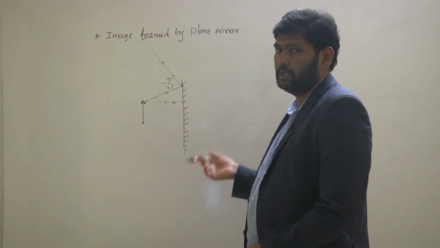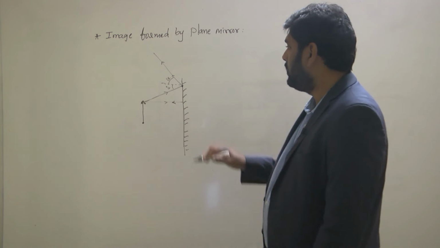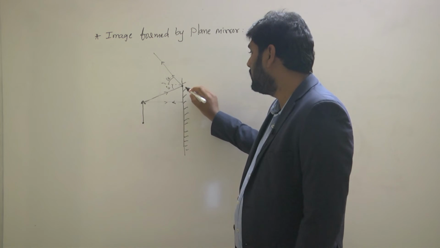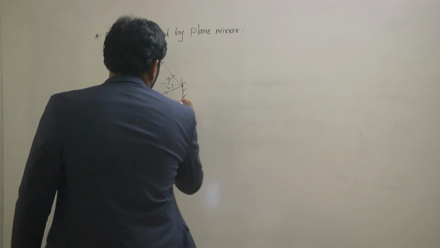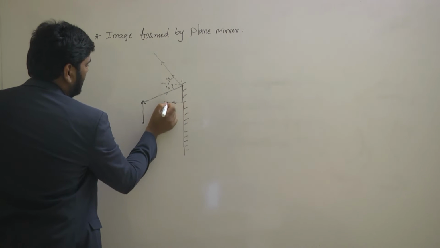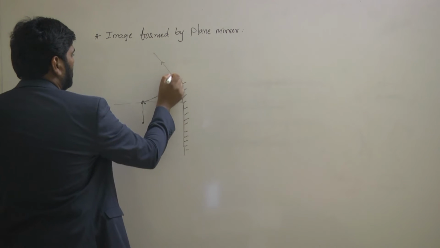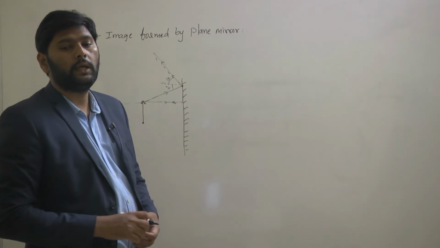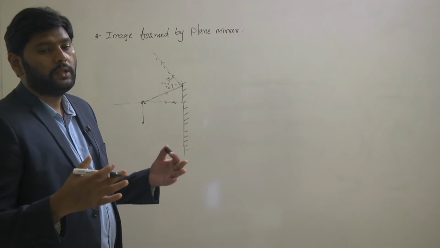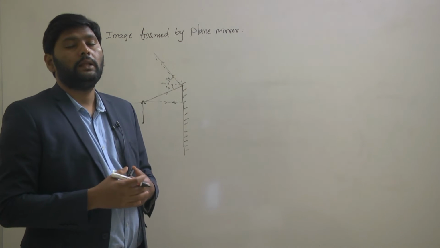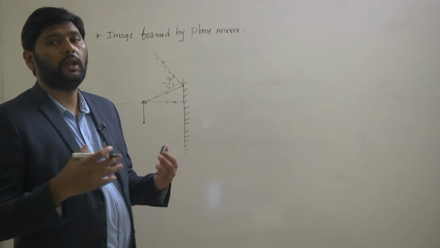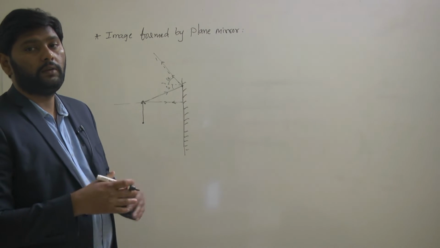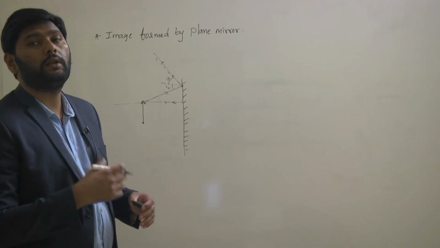Let's see how the image will form inside the mirror. I have taken light rays only from the head. So when light rays leave the head, this is one reflected light ray and this is one more reflected light ray. These two reflected light rays are not intersecting, which means they will not give a real image, because only when they intersect will they give a real image.